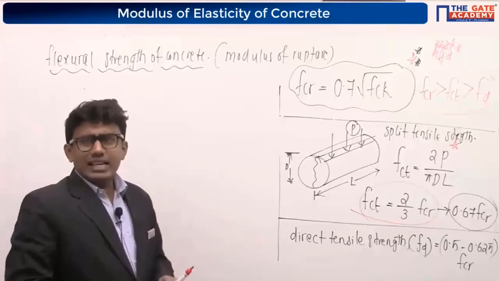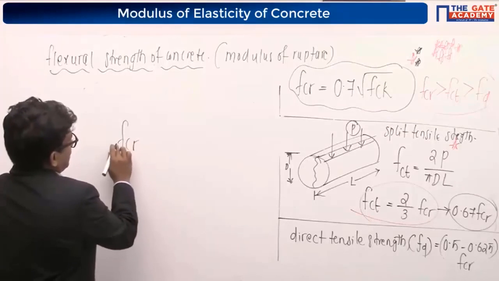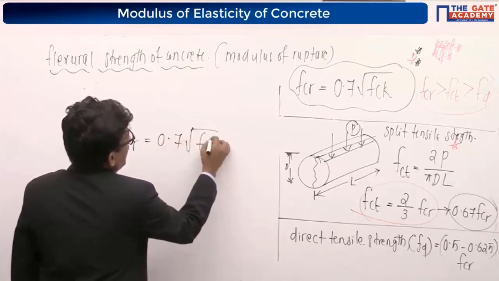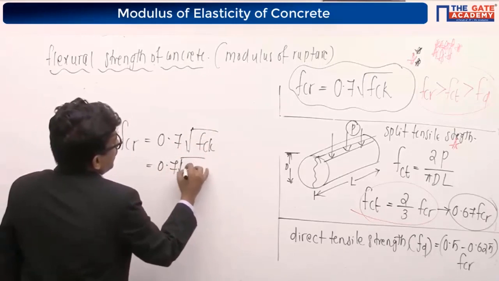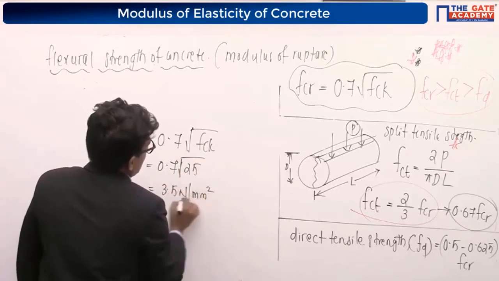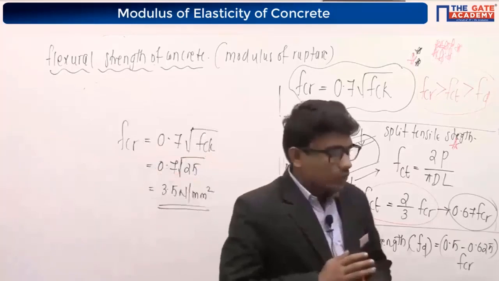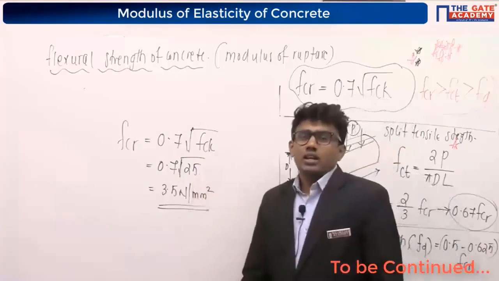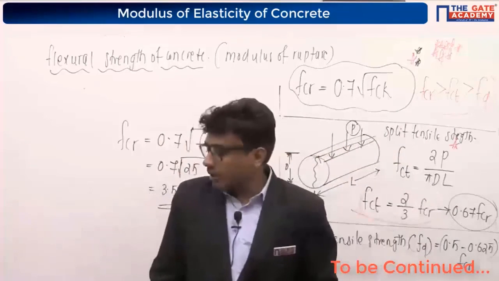Yes, exactly. Answer is 3.5 Newton per mm square. So modulus of rupture is called FCR, that is the tensile strength or fracture strength of the concrete. It is 0.7 root FCK, and FCK is 25. So 0.7 into root 25 is equal to 3.5 Newton per mm square. It will be the modulus of rupture in concrete. It was a GATE question asked for 1 mark. Regularly they are asking questions from these equations, that is 5000 root FCK for EC, and FCR, FCT and FD. Right? You have to remember these values.